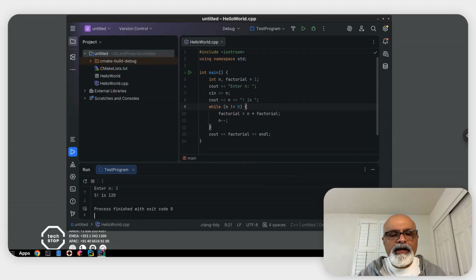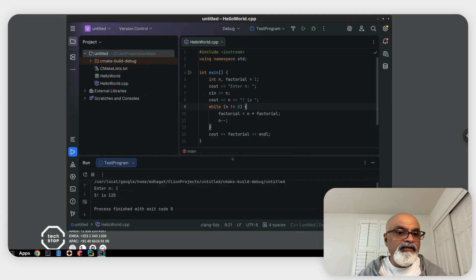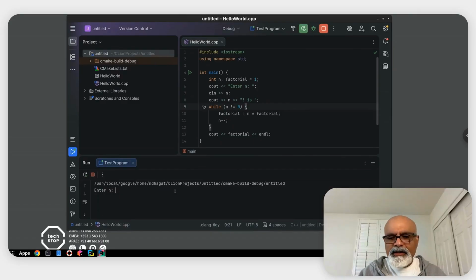Now what could we do here to make this go into an infinite loop? Without changing the program, what could we change in what we enter for n to make it go into an infinite loop? Since it's depending on 0, if the number we enter is negative, it's already negative and being decremented, so it'll never get to 0. It will go into an infinite loop. Let me actually try this out. What you will see is that it is going into an infinite loop, and we just don't see the result.